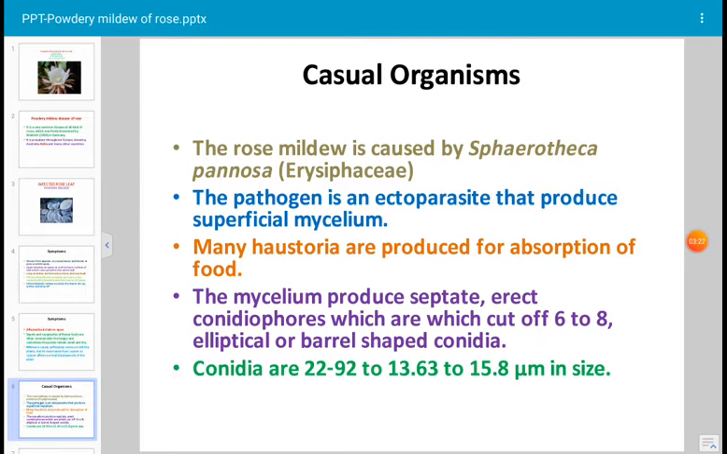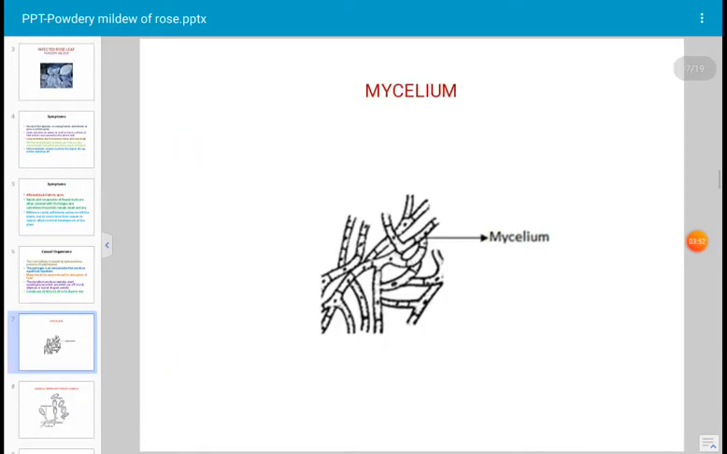The pathogen consists of mycelium which is septate. The superficial mycelium, as I already told you, produces many haustoria for absorption of food material. A haustorium is a very small knob-like structure produced by the fungus for absorption of food. First of all, you see the photograph. It is the mycelium which is septate, highly branched. One nucleus is present in each compartment of the hypha.